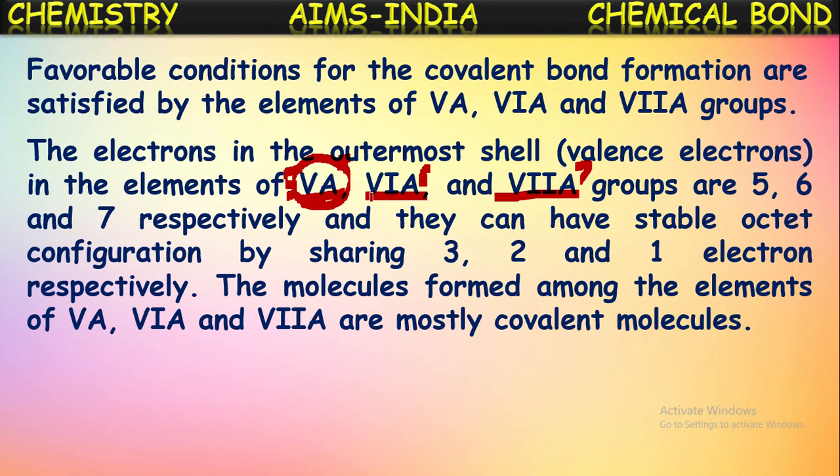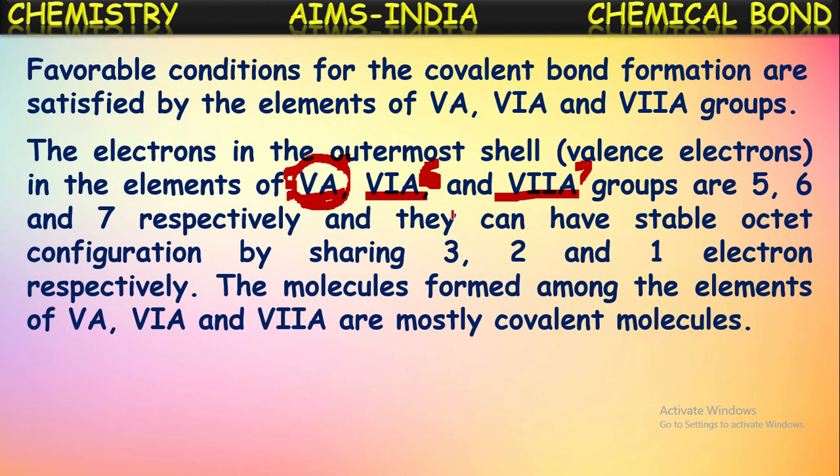For sixth group elements, the number of valence electrons is 6. How many electrons are still needed to become stable? 2 more electrons. If it gets 2 more, it gets the octet configuration and becomes stable. That is why 6A group elements are ready to share 2 electrons.